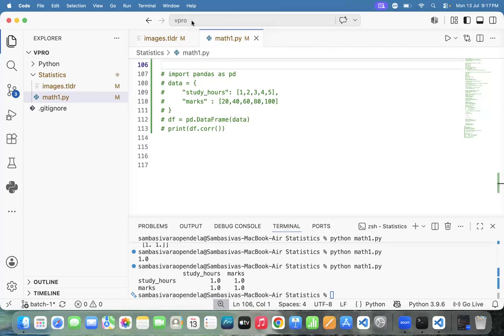What is the output you are getting? Negative values, we are getting the negative values. Remaining people, check it. Check the diagonal value.